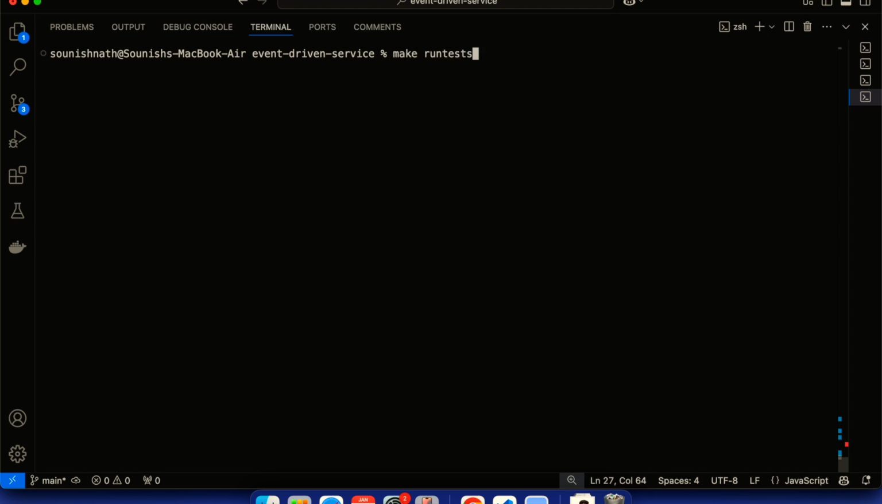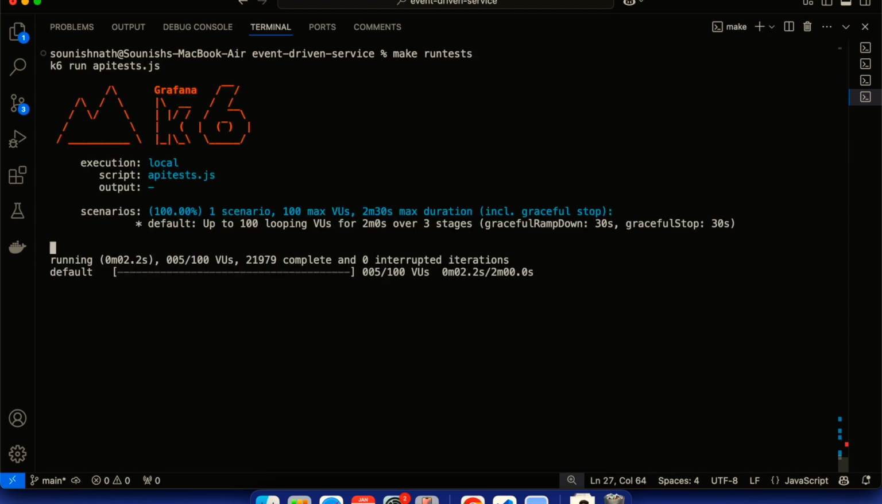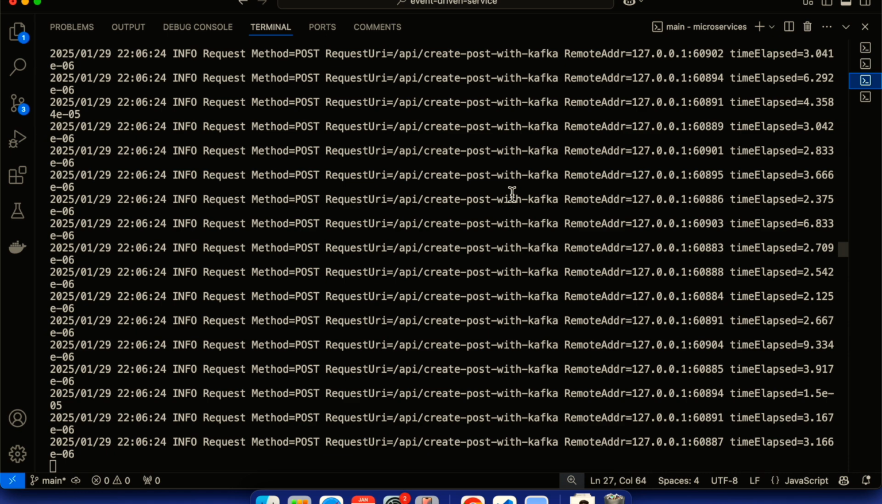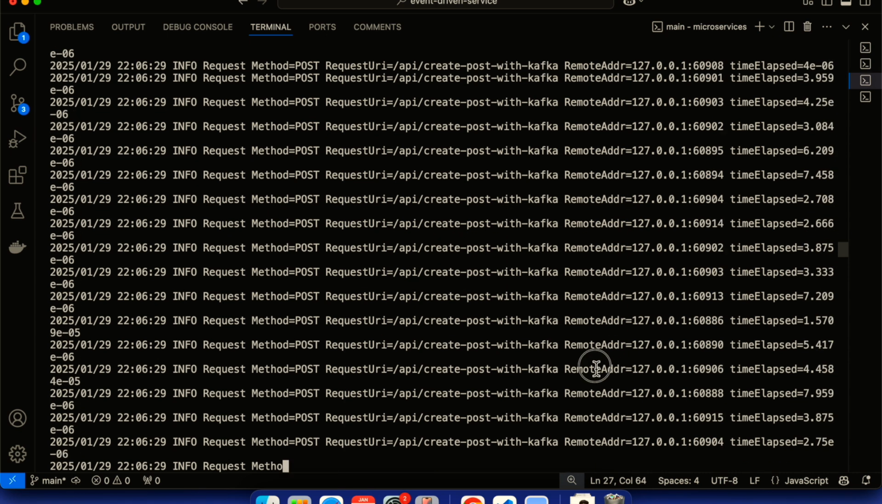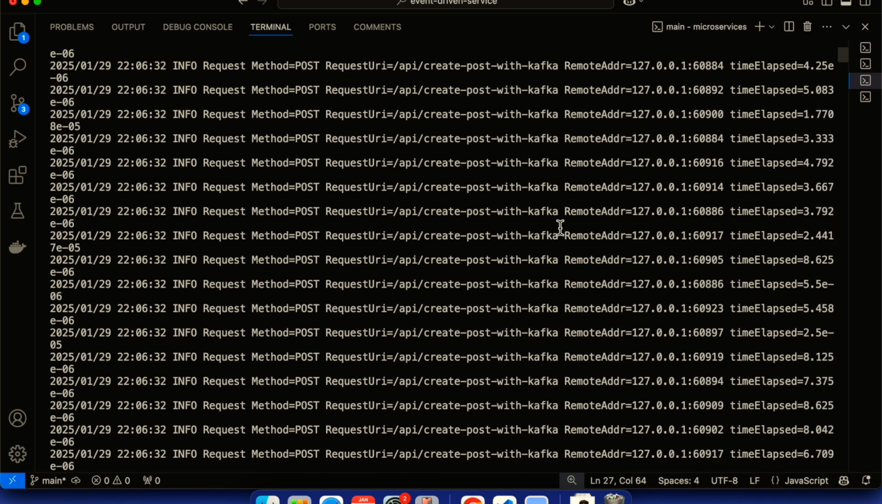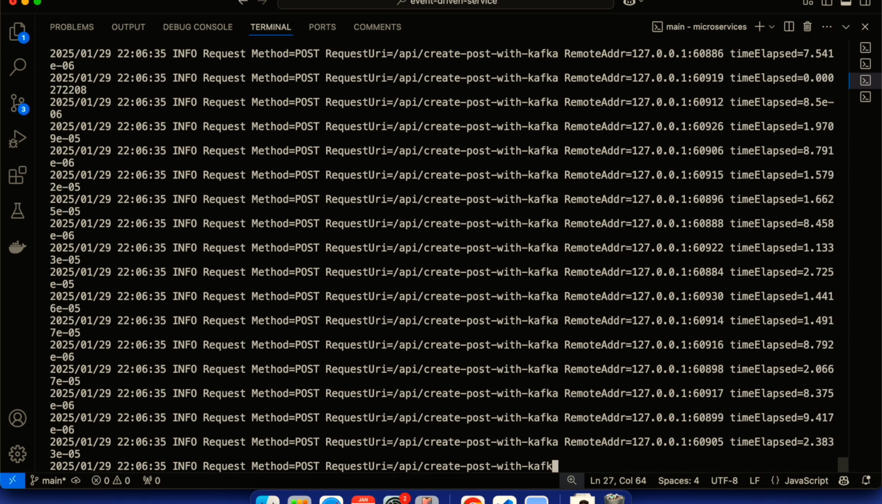Now if I run the test again, as you can see, it has started working with Kafka. And if I look at my API logs, there are so many requests coming to create post with Kafka, and this is the timestamp that has elapsed.